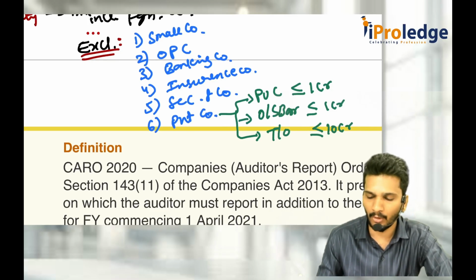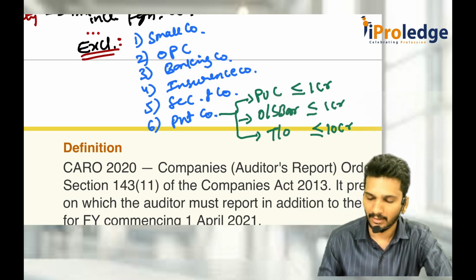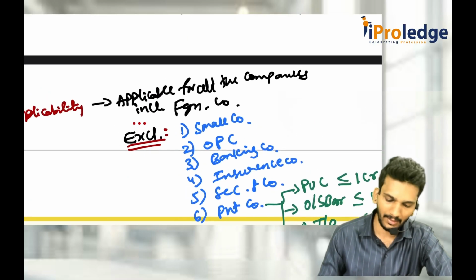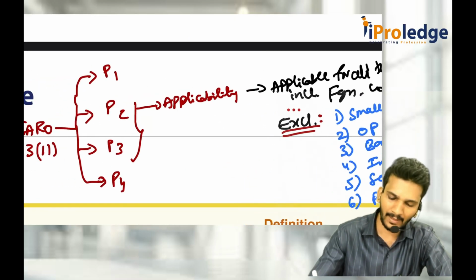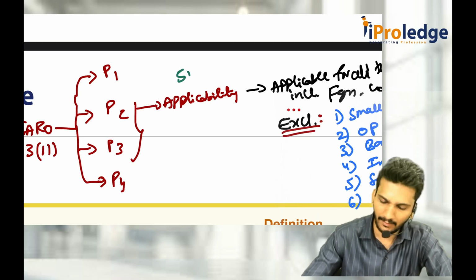You tell me, outstanding borrowing is less than or equal to, or only less than? Not more than. Same. Not more than means not more than 1 crore. Okay, 1 crore and 1 rupee is more than that. So if you are under these conditions, for you also CARO is not applicable. This applicability itself is a 5 marks question. Many times they tested it.